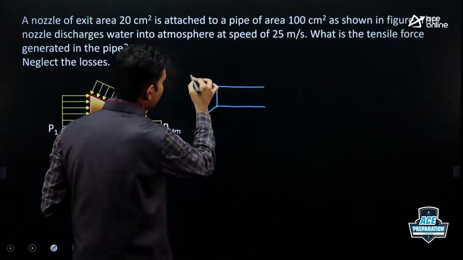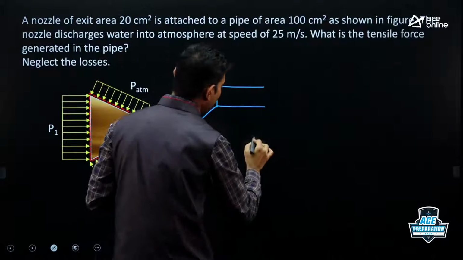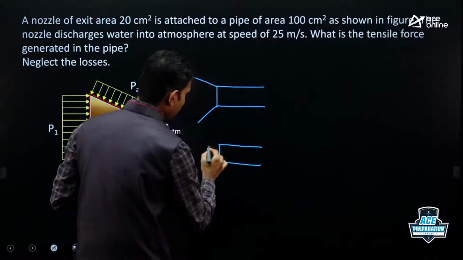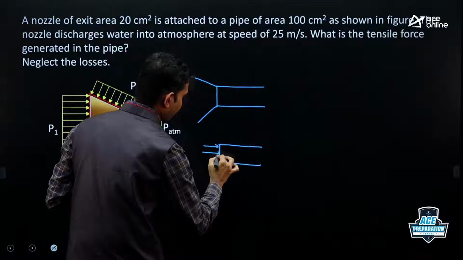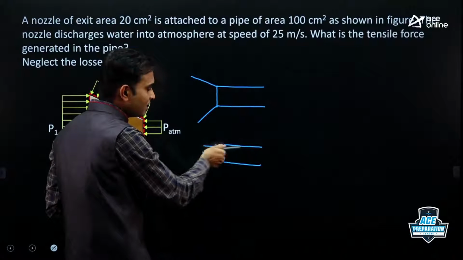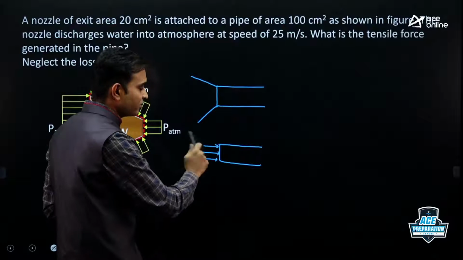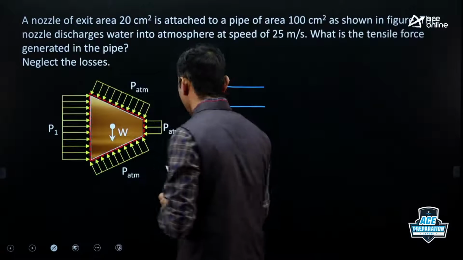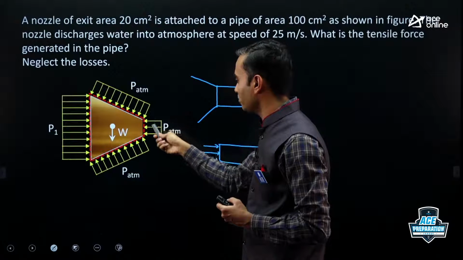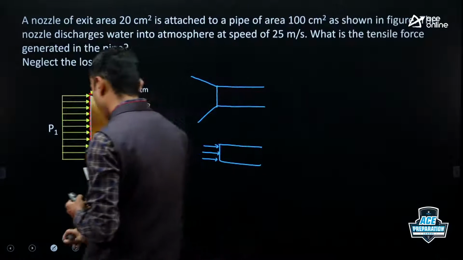Here we have the nozzle. If I want to draw the free body diagram of the jet part, then on the jet you will get pressure in this direction. So the liquid inside the nozzle is pushing the jet in the outward direction. So the jet will exert equal and opposite pressure on the nozzle, right? So this is, you can say, reactive pressure. I hope it is clear now.